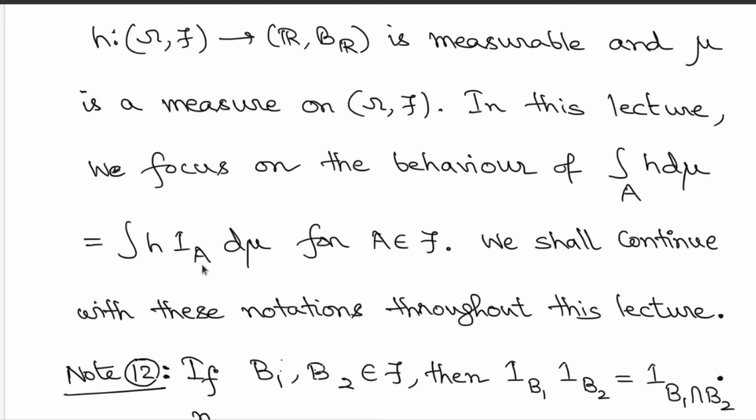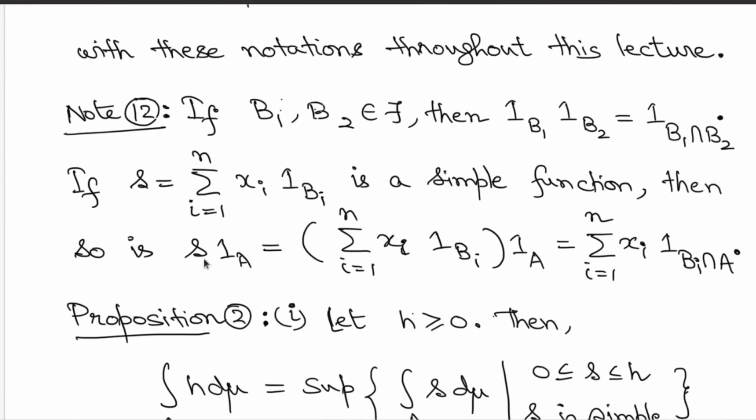Before proceeding forward, we need to understand what kind of structure the function h times indicator A has. So let's see. If you take two sets from your domain side, look at the product of their indicators. It's an easy observation that you can write it as the indicator function of the intersection of the two sets. Using this observation, start with a simple function which is a linear combination of indicators, and multiply the simple function by this indicator.